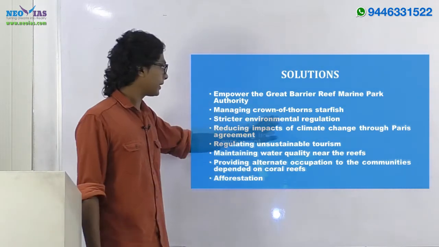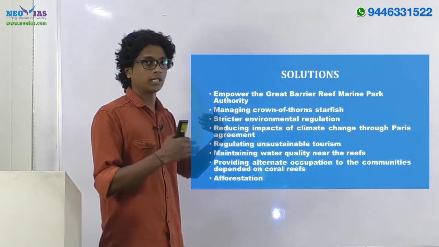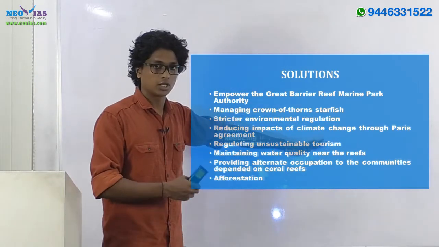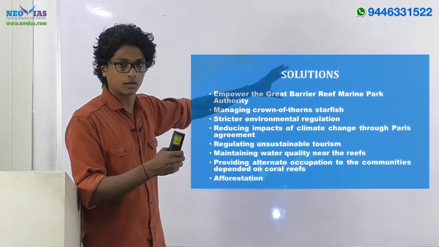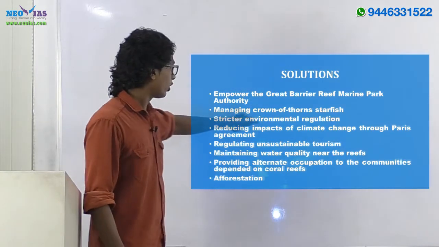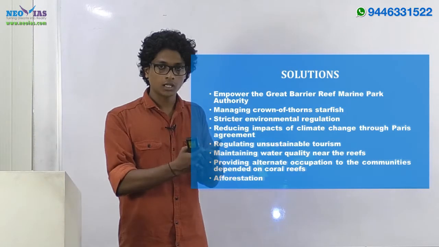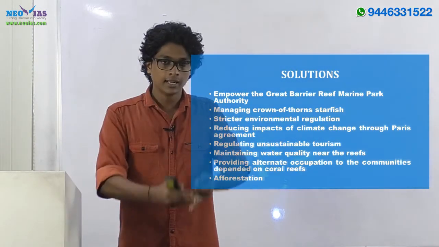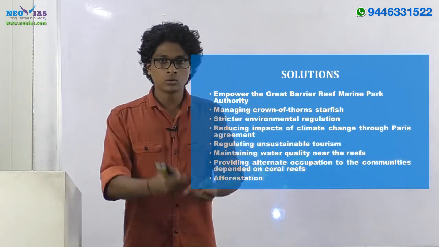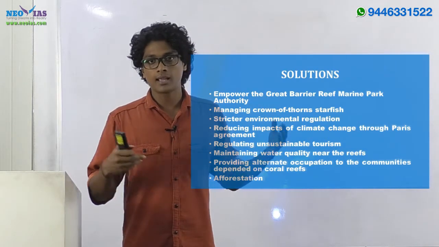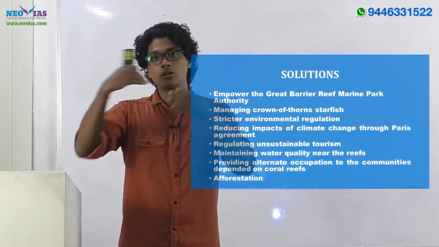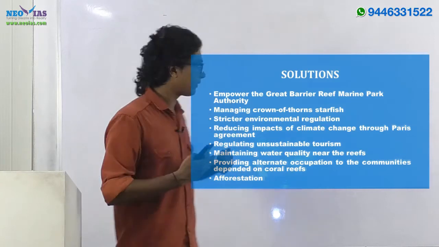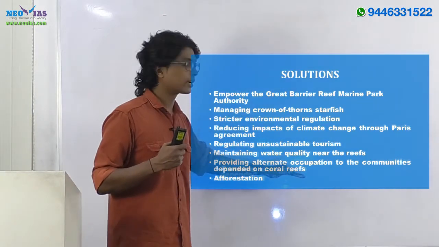Then managing the crown of thorns starfish needs more investment. Specifically, we have to manage this invasive species. Again, this is from the perspective of the GBR. Then stricter environmental regulation. Under this, it will take care of unsustainable fishing activities as well as surface runoff, like excessive use of fertilizers and untreated sewage water getting drained into the reef water. These kinds of activities can be solved if we have more stricter environmental regulation.